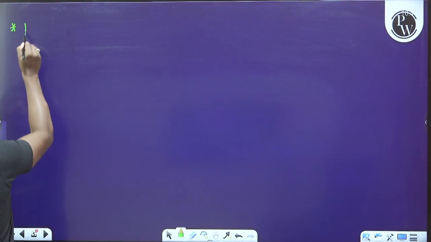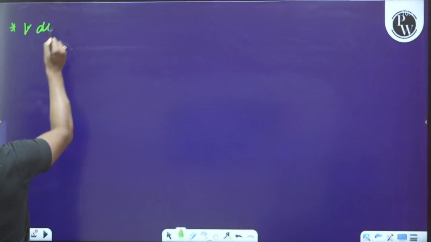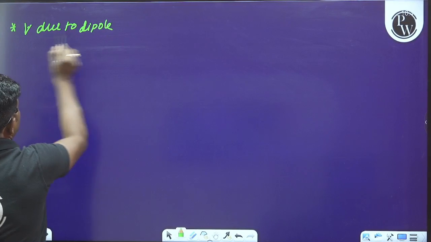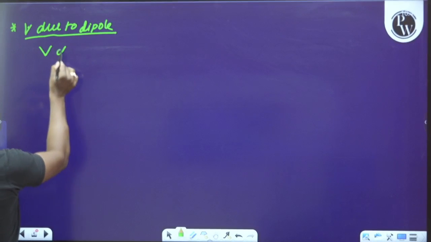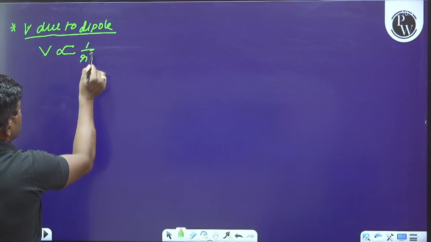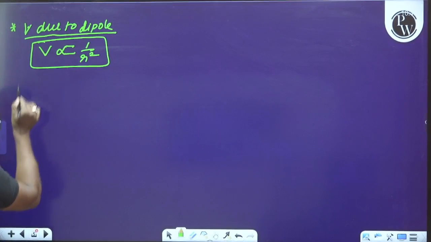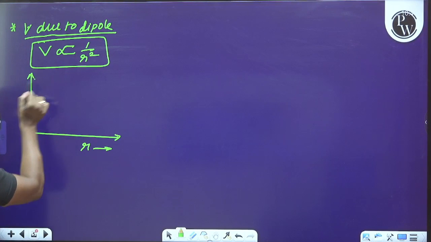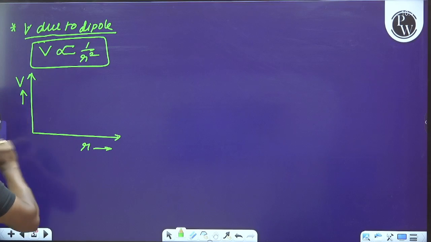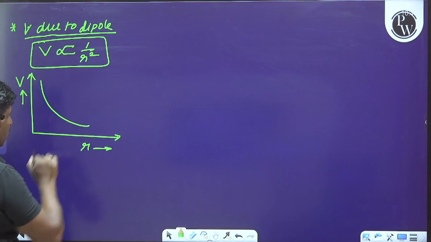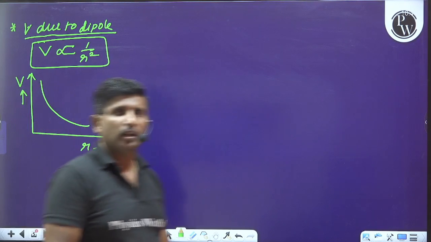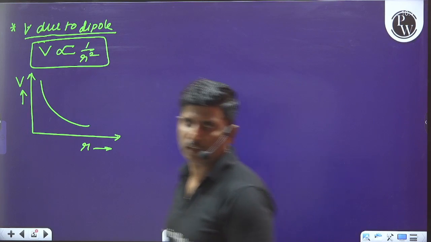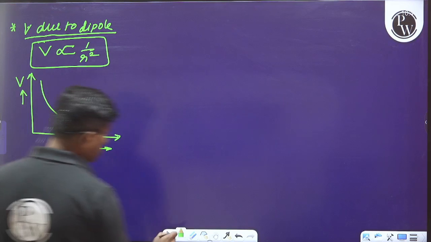So see here, whenever you observe the equation carefully, potential due to a dipole is inversely proportional to the square of the distance. So whenever you plot the graph by taking the distance along the x-axis and the potential along the y-axis, then again it will be a rectangular hyperbola as shown in the figure. I hope you understood this clearly.